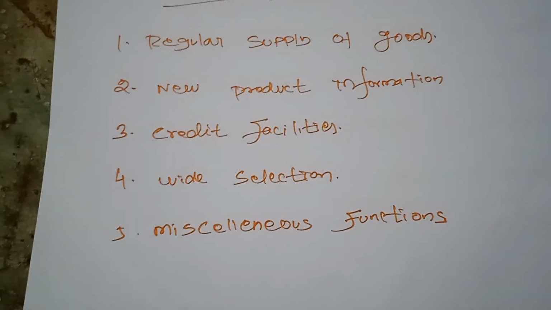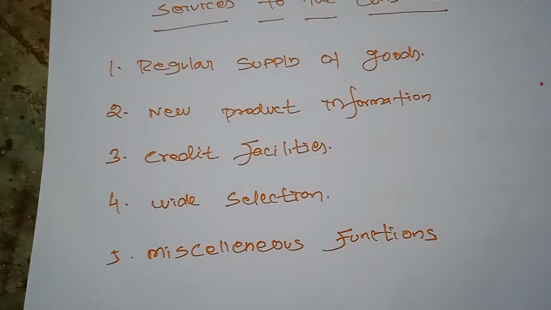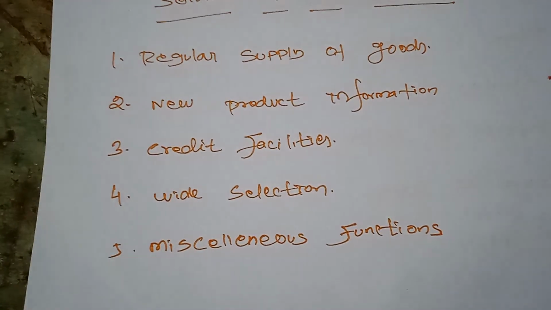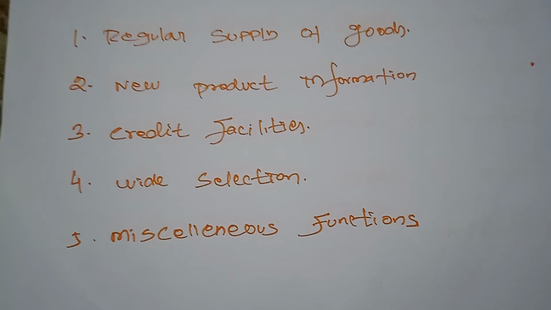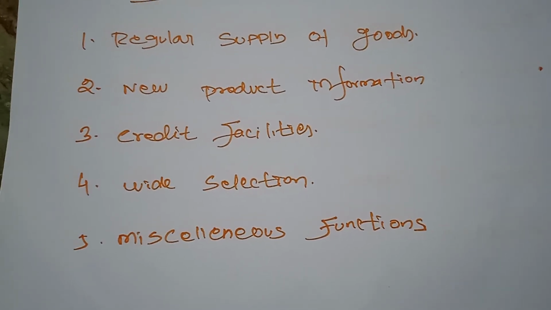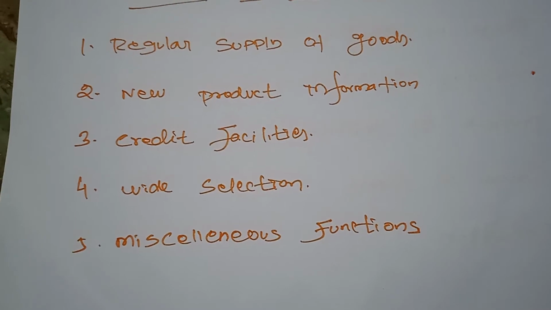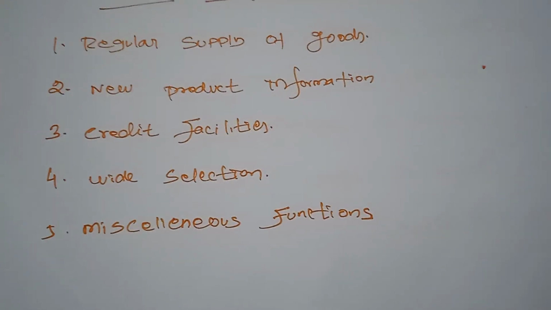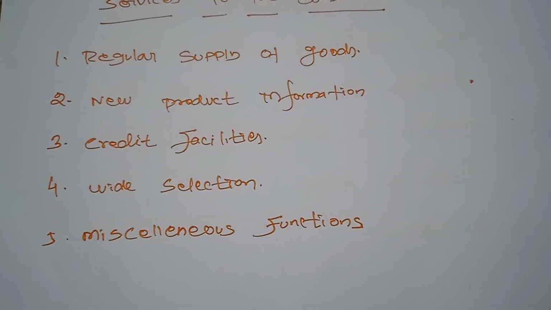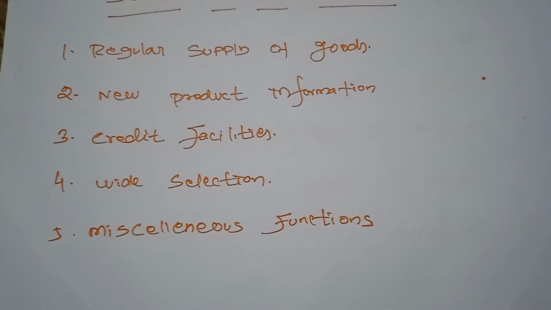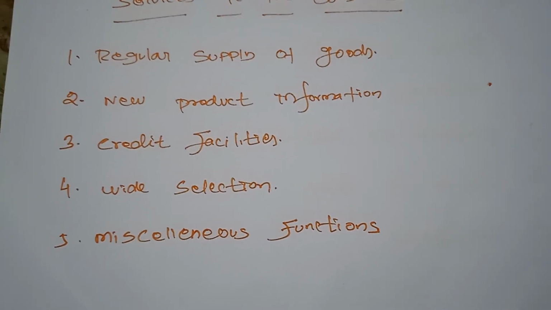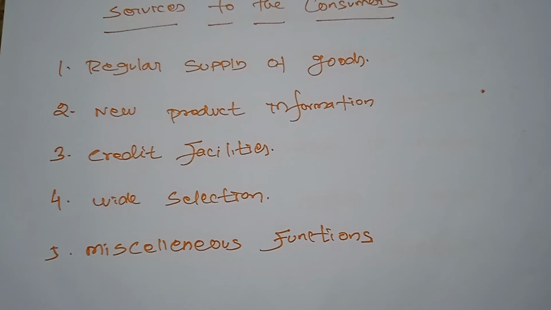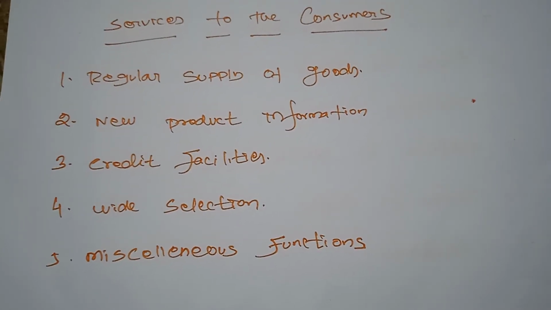Next, wide selection. Sometimes the retailers provide a wide selection of commodities. The retailers generally keep stock of a variety of products of different manufacturers. This enables the consumer to make their choice out of a wide selection of goods. So when we have arranged all the commodities in a good manner, the consumer also has the chance to select and prefer different types of manufacturers. So they can select from a wide area at the retailer.